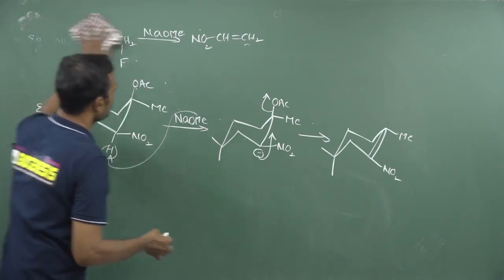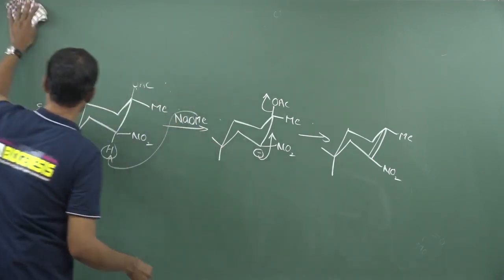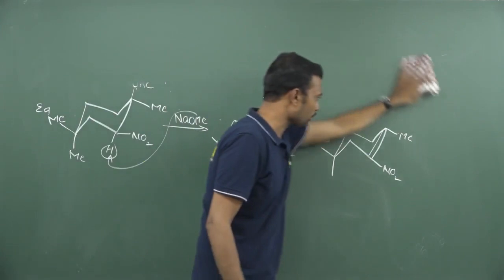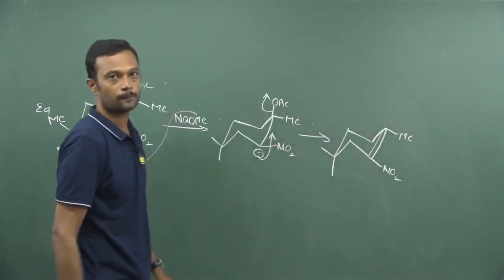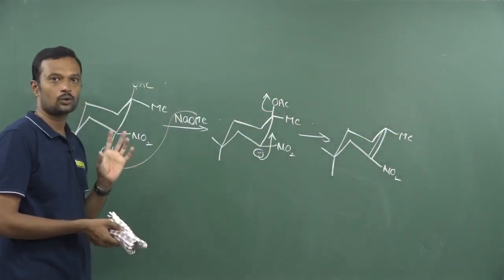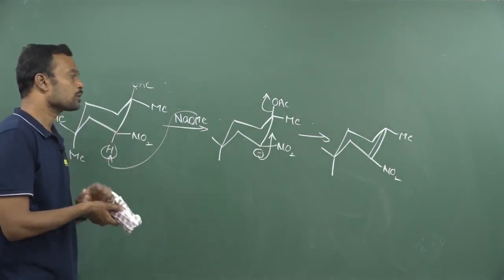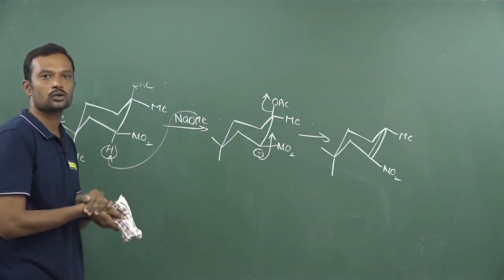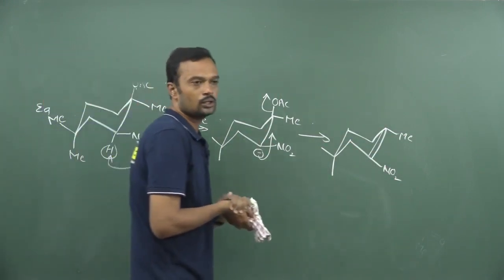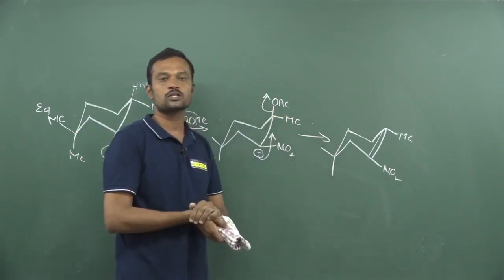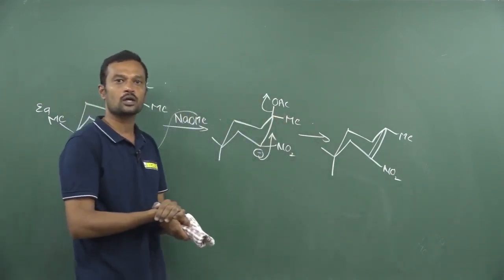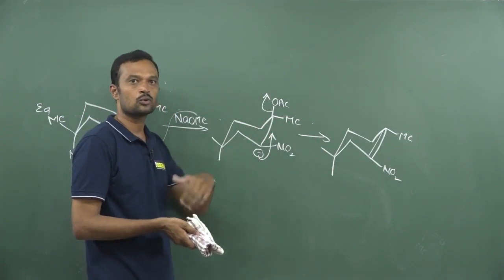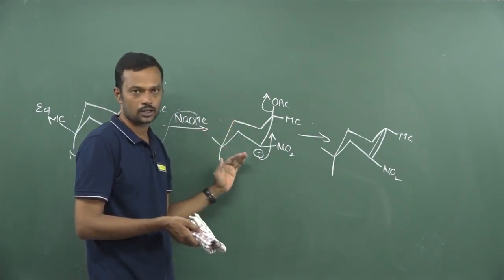Okay. So in E1cB reactions, definitely one leaving group is required. That leaving group should show a poor leaving character. Then only you may expect this. There is a competition between E2 as well as E1cB that you can see in your next video. Okay. So that is about the concept of the E1cB reaction. Hope you will understand and you will enjoy this concept if you know the in-depth analysis of this particular reaction.